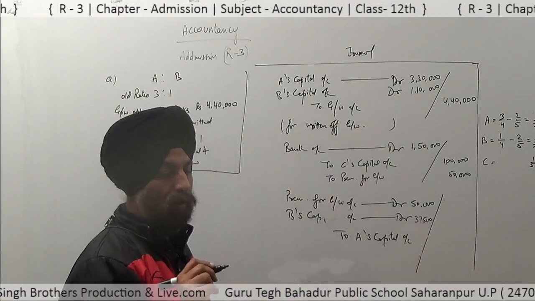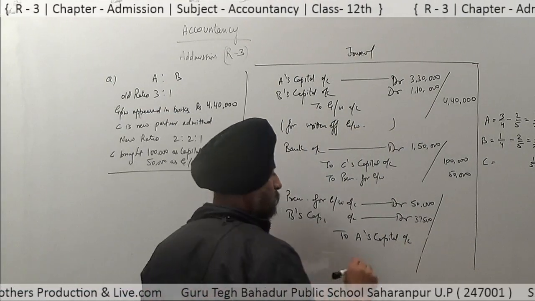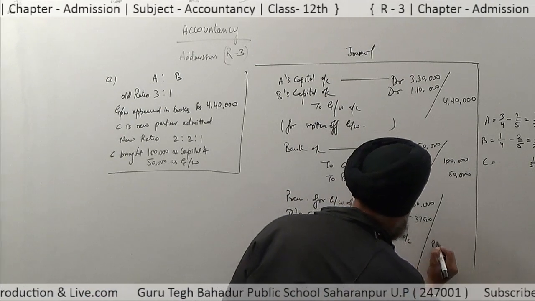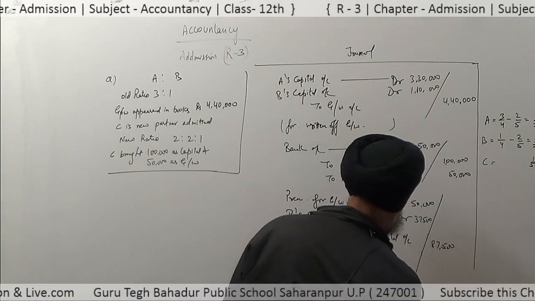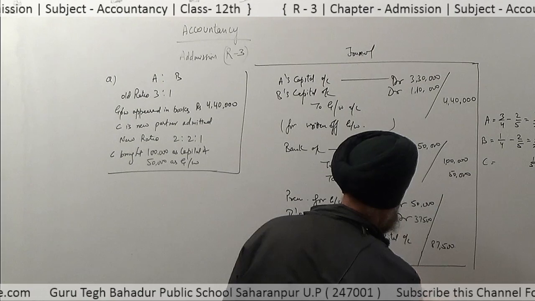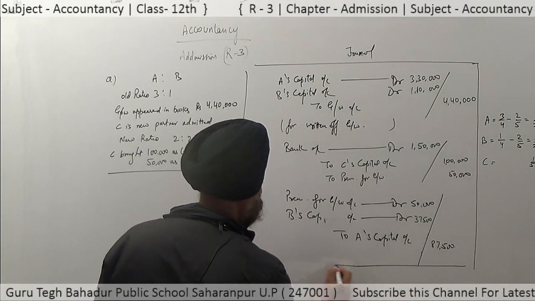Overall, A's capital account will be credited by rupees 87,500. So this is the distribution of goodwill, the gain sacrifice entry for the premium of goodwill to the partners.